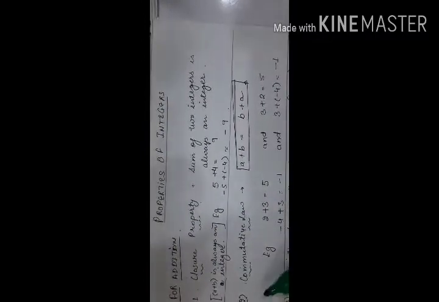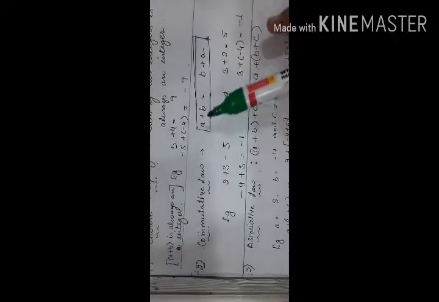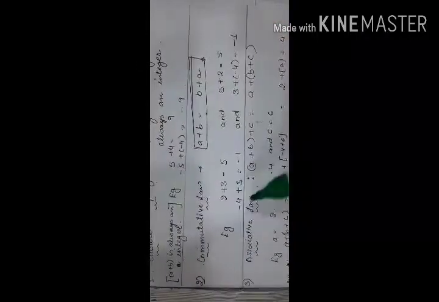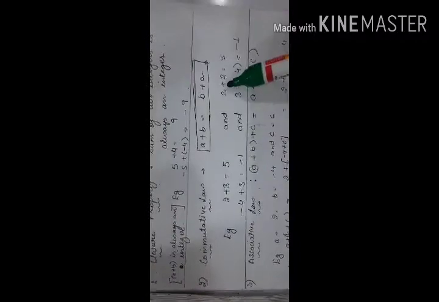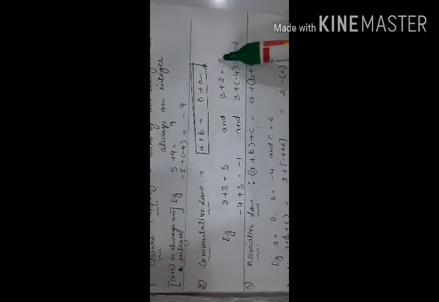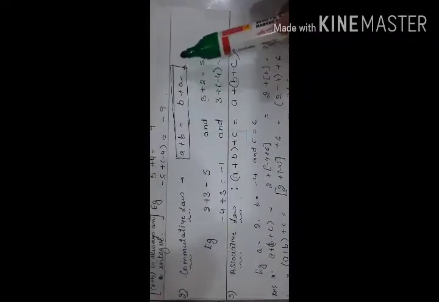Next we have commutative property. This property says that a plus b is equal to b plus a. For example, 2 plus 3 is equal to 5. Now 3 plus 2 is also equal to 5, which means a plus b is equal to b plus a.